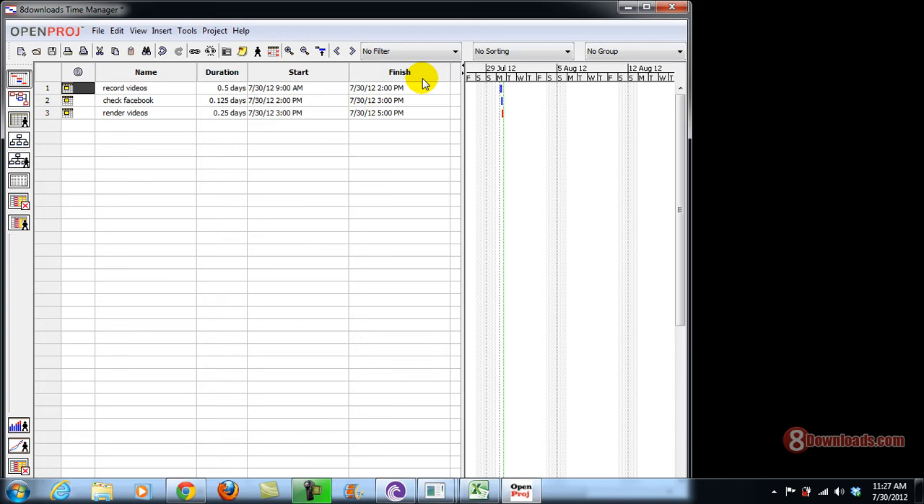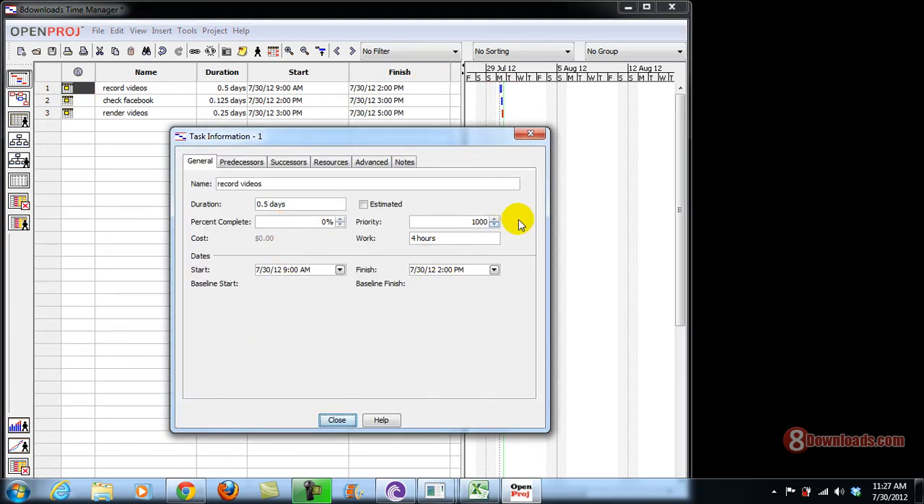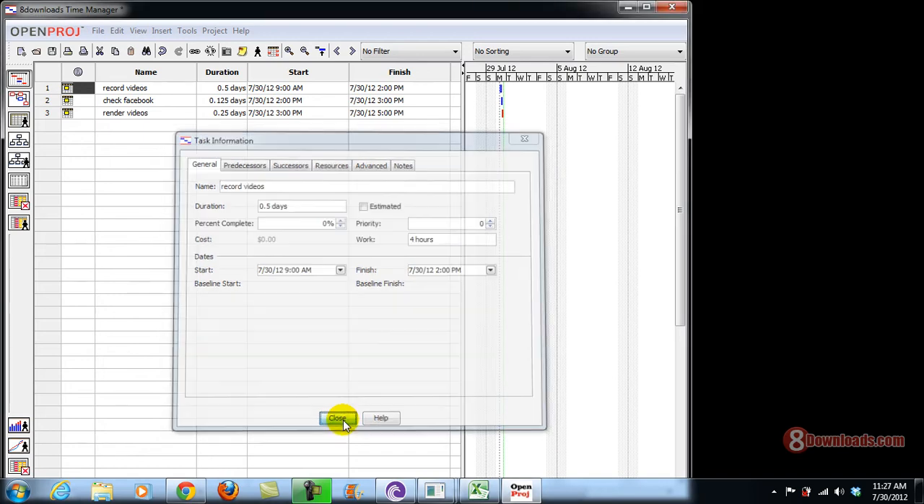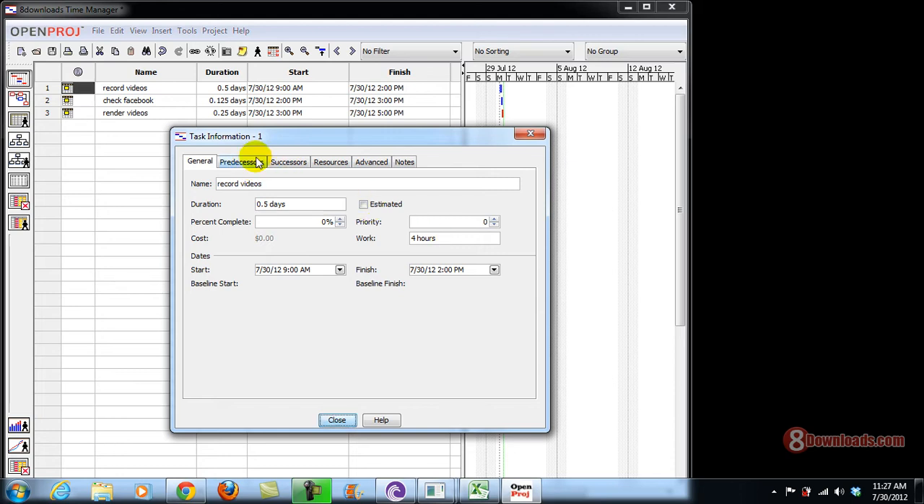So you can even double click again on the information. You can also lower the priority by just putting it under 0 priority and close. There you go. And also there's a lot of things that you can see here. You can even indicate that it's already 50% complete, and then giving it back to priority 500. Oops, sorry.